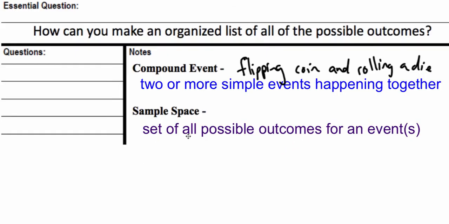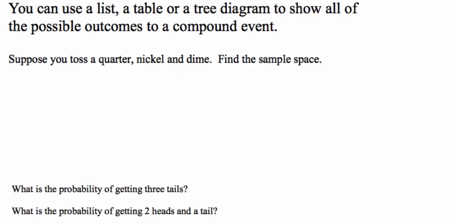The sample space is a set of all possible outcomes for an event or events. So it could either be for one or for all of them. But basically we want to know what are all the possibilities that could come up. So to do that, we're going to use something called a tree diagram. Basically it's going to branch out and show us all of the possible outcomes to a compound event.